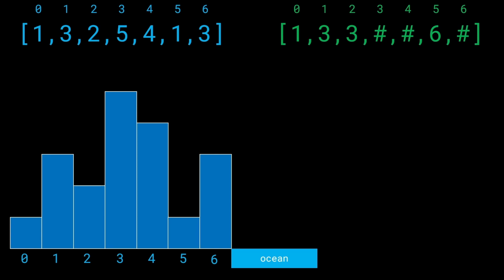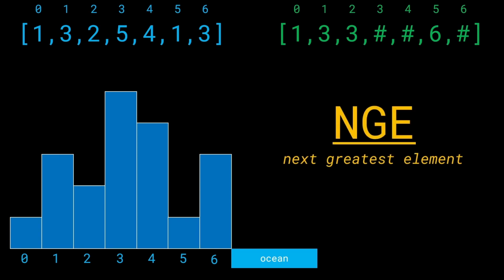What we have just discussed in this array right now is a super important concept, by the way, which will come again later on. This is the idea of the next greatest element. For every single index, I have tried to find the next greatest element. If we can find the next greatest element, that means the building will have a blocked view to the ocean.